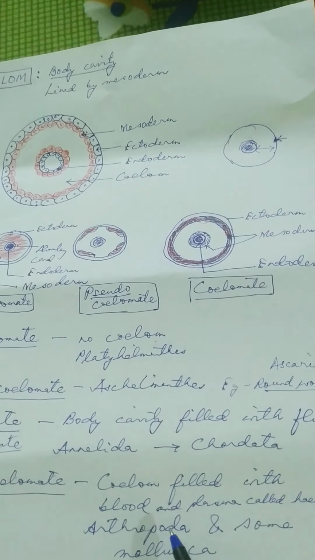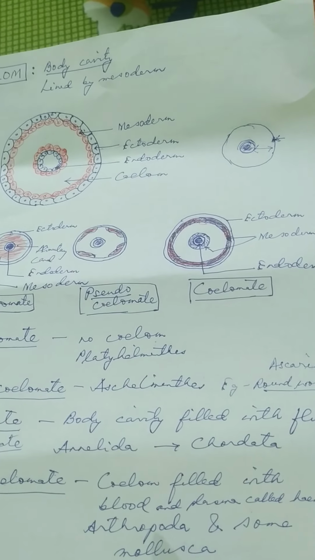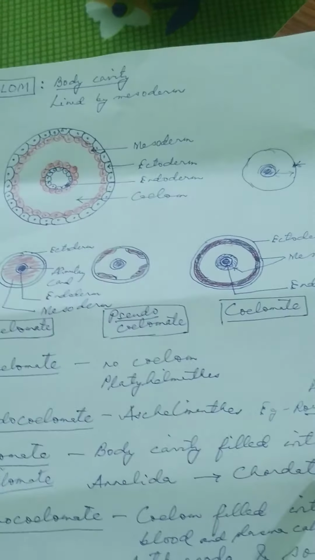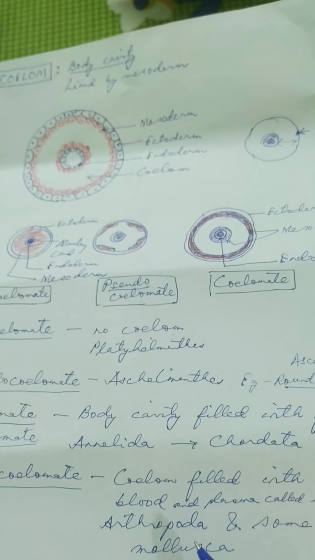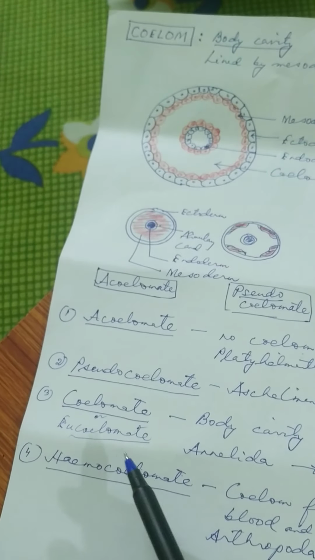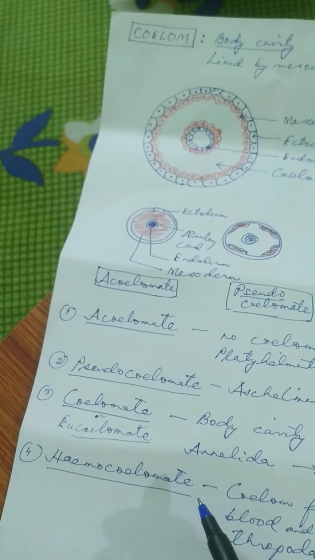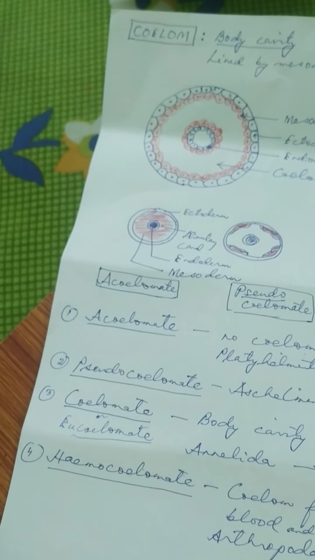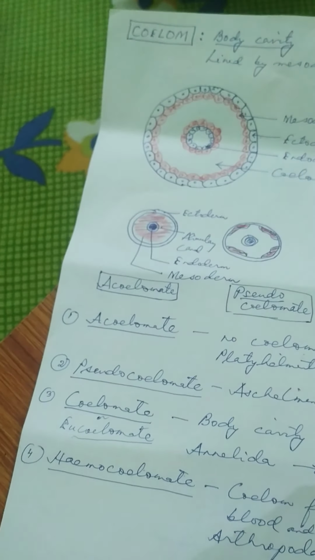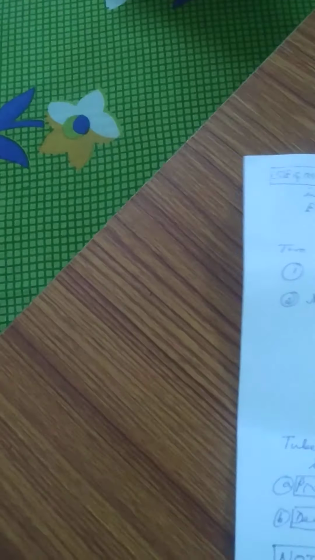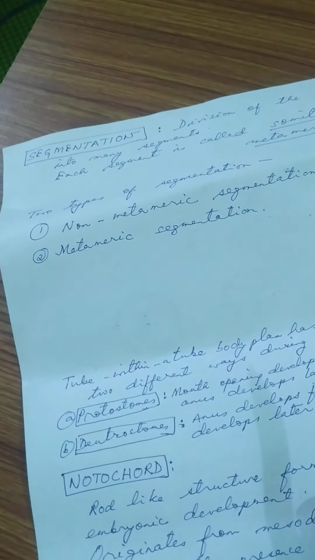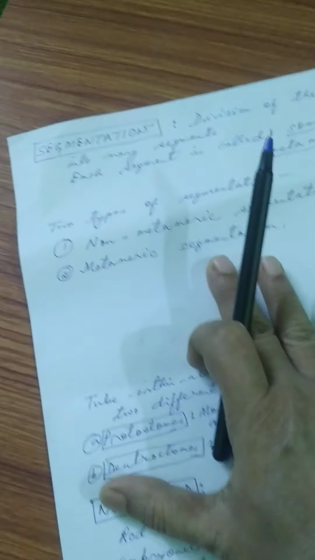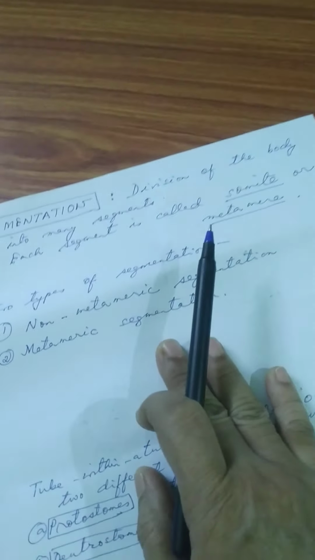So arthropoda animals and some mollusca animals, not all mollusca, they are hemocoelomate animals. Okay, so this is about the coelom. Now let us study about segmentation.